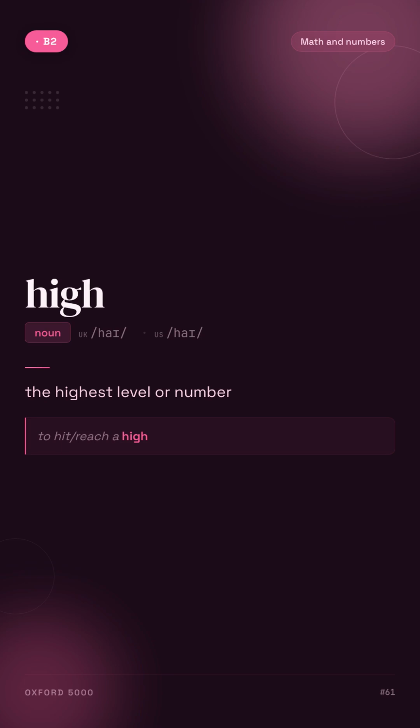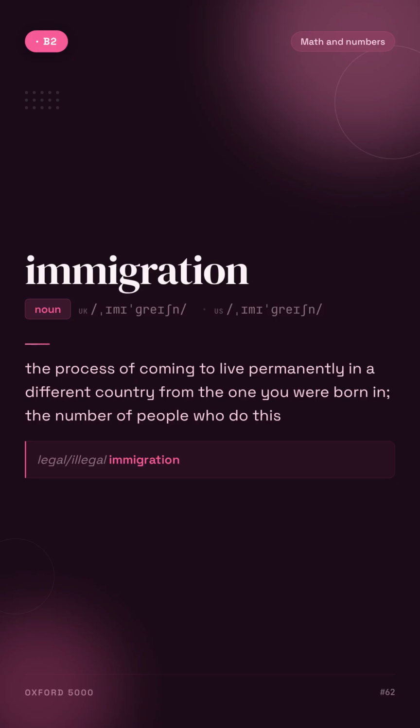High. The highest level or number. For example, to reach a high. Immigration. The process of coming to live permanently in a different country from the one you were born in, the number of people who do this. For example, legal/illegal immigration.